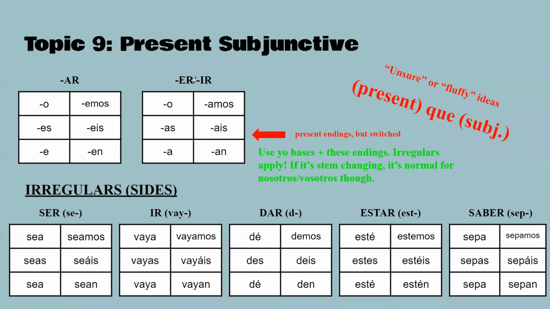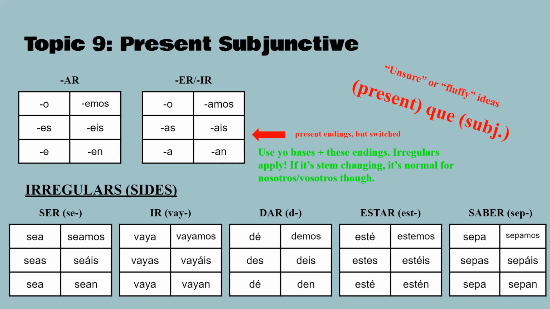So A for ER, ER and IR. And the thing that you have to do is have a base that is the yo base. So there may be irregulars. So remember back on topic 1, any of those irregular yos, they apply here. They're the base for all of them.